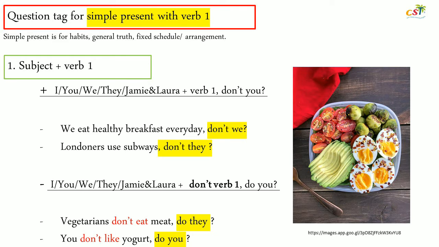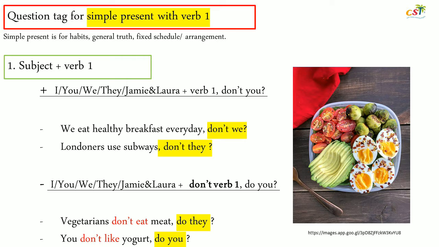Alright, now let me check out question tags with simple present with verb 1 in negative sentences. If the subject is I, you, we, they, or plural, you put don't and verb 1, and the question tag will be do you, do we, do they. For example, vegetarians don't eat meat. Do they?